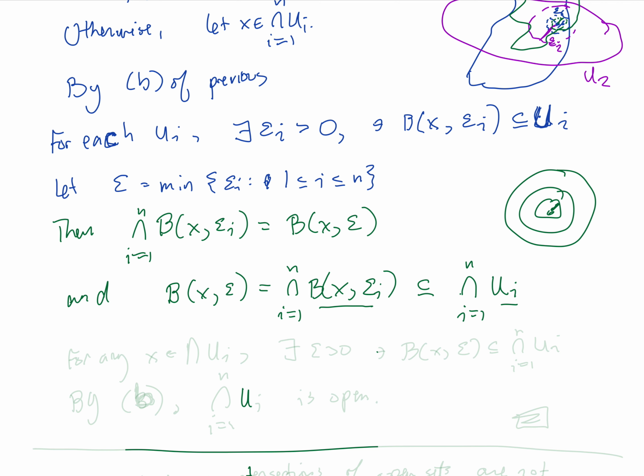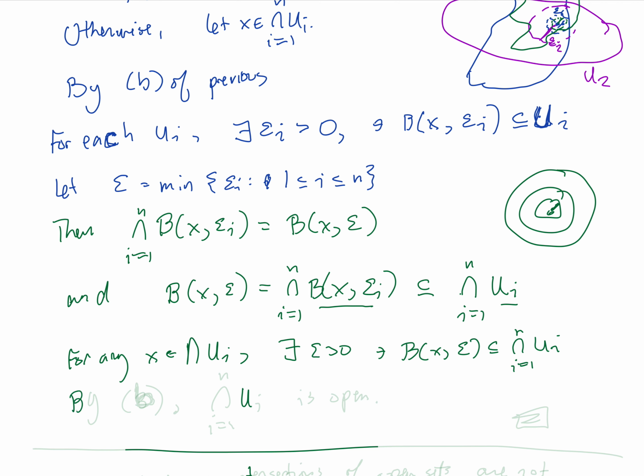So what have we shown? We have shown that for any x in the intersection of the U_i's, there is some epsilon greater than 0 such that the ball centered at x of radius epsilon is contained in the intersection of the U_i's, i equals 1 to n.